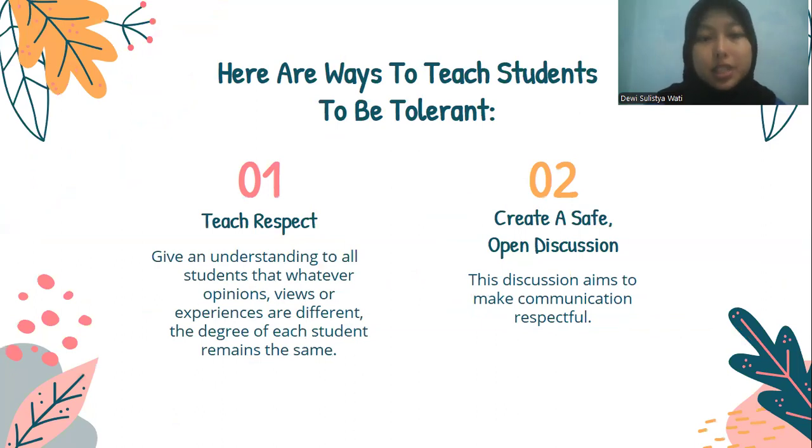The first one is teach respect. Teaching respect to a student isn't easy. Opinions, views, and experiences that students think are different from their own aren't an excuse for bullying or suppression. Give an understanding to all students that whatever opinions, views, or experiences are different, the degree of each student remains the same.